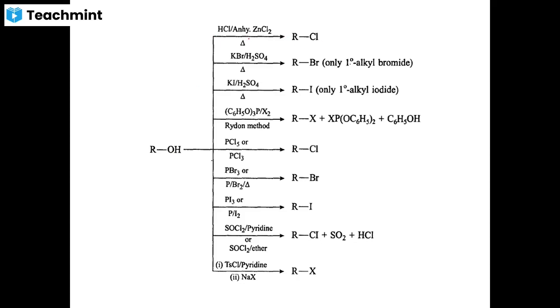In this method, usually dry hydrogen chloride is passed into an alcohol and anhydrous zinc chloride mixture, or alcohol vapors are passed into anhydrous zinc chloride and hydrochloric acid, and you get the respective alkyl chloride. And alcohols, when treated with potassium bromide and sulfuric acid, give alkyl bromides.